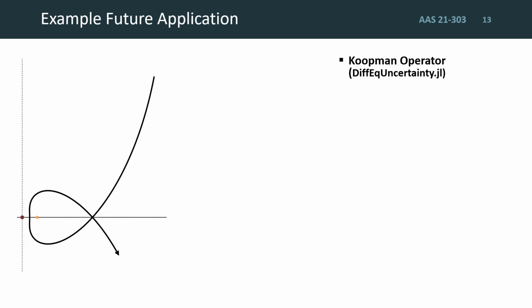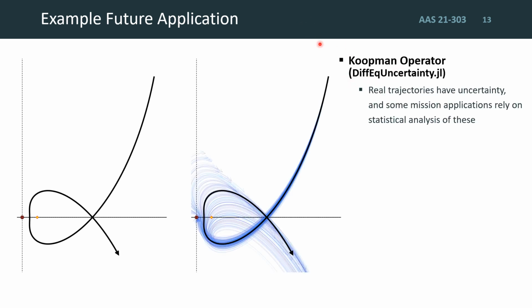An example of a possible future application that I have started playing around with is using the Koopman operator as provided by the DifferentialEquations uncertainty package. We know that real trajectories have uncertainties due to state measurements and impulsive maneuvers, and some mission applications rely on statistical analysis of possible trajectories. For example, here our trajectory has some possibility of crashing into the planetary body.